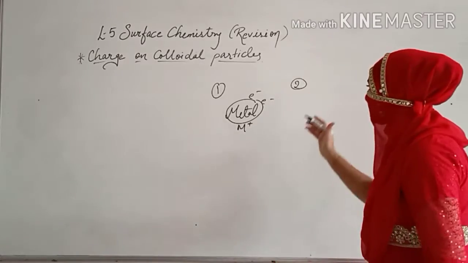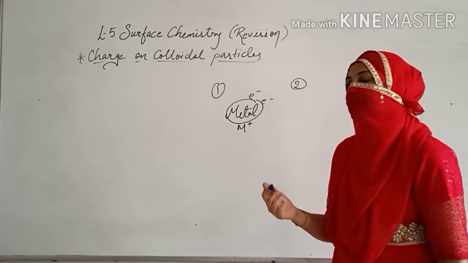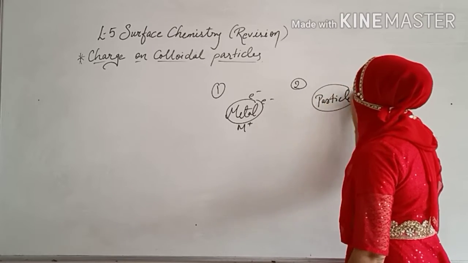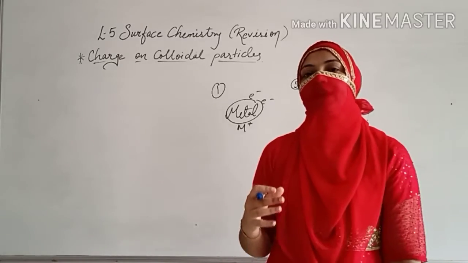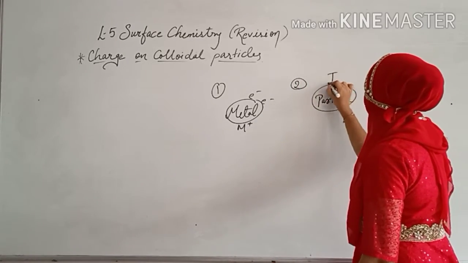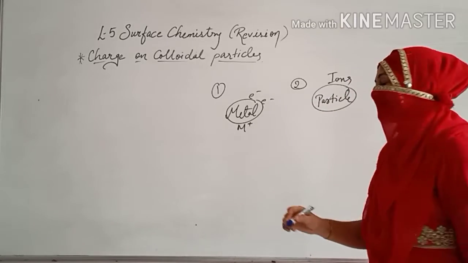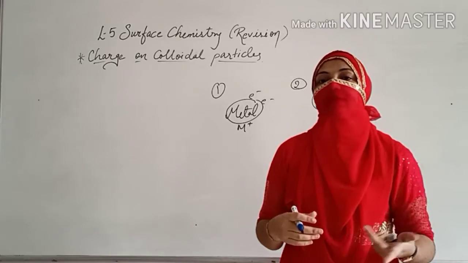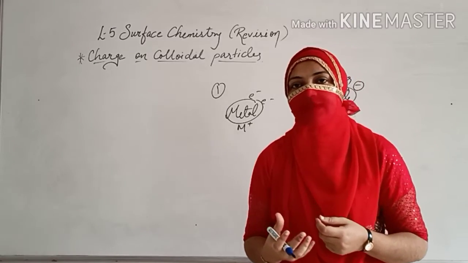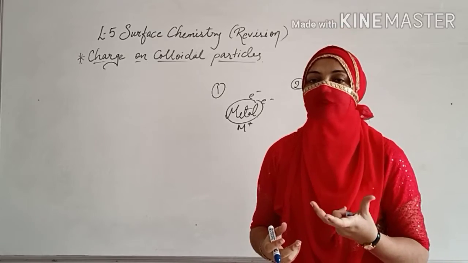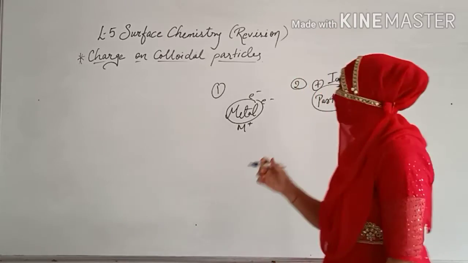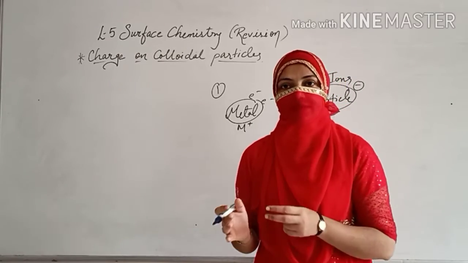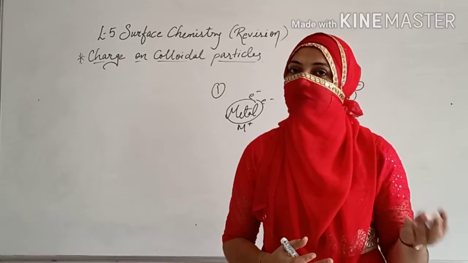But when you talk about the second reason, why there are the charges, they used to say that particle, which particle? Your colloidal particle. Your colloidal particle is absorbing the ions. When it says ions, it may be positive, it may be negative. Either positive charge can be absorbed on the surface, or negative charge can be absorbed on the surface. So depending on this, your colloid will be named as positively charged colloid or negatively charged colloid.